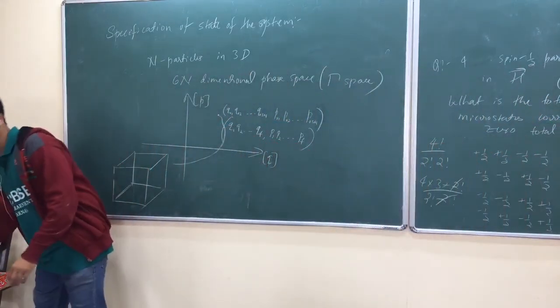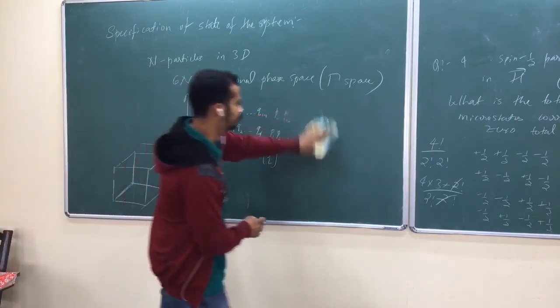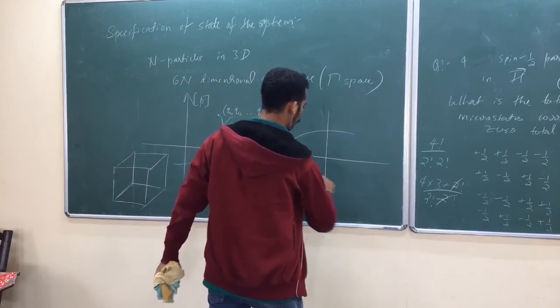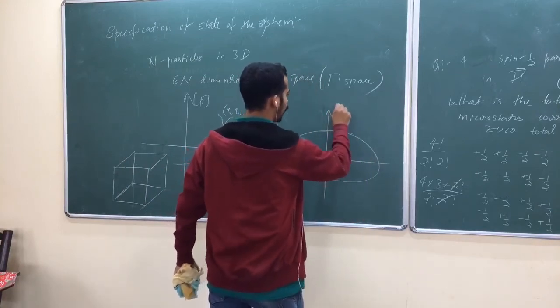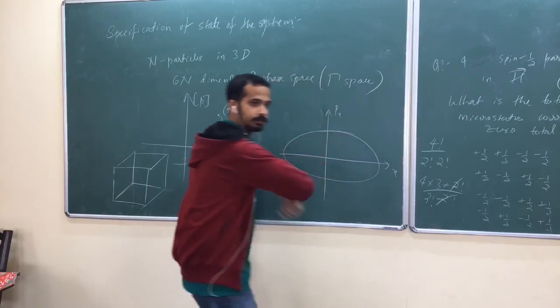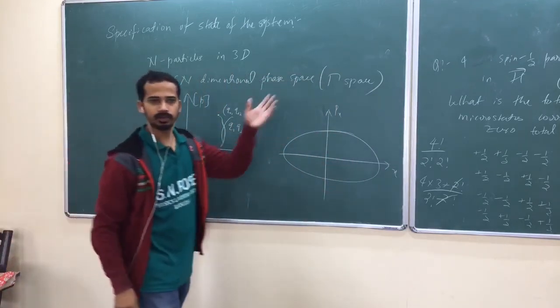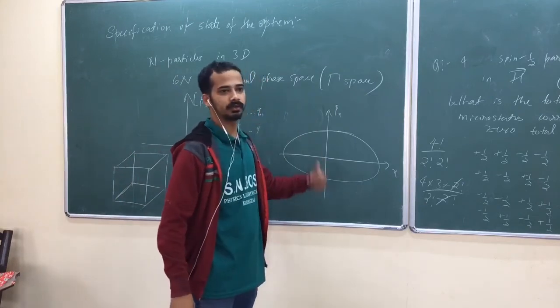Let me take a very simple case. Our very simple case was the harmonic oscillator. Am I right? One-dimensional harmonic oscillator, px and x. This was the complete phase space trajectory. Now, how do you count? How many states are there?